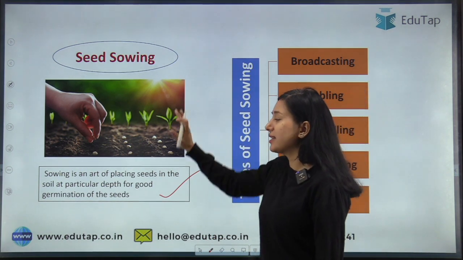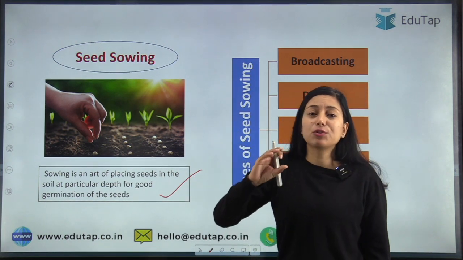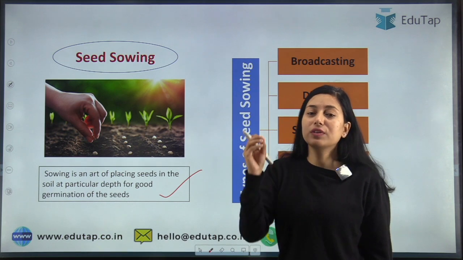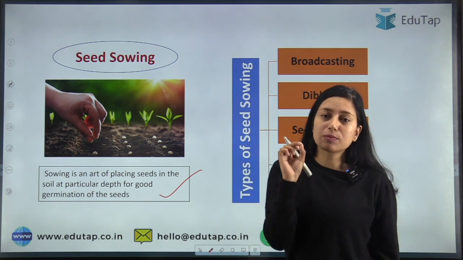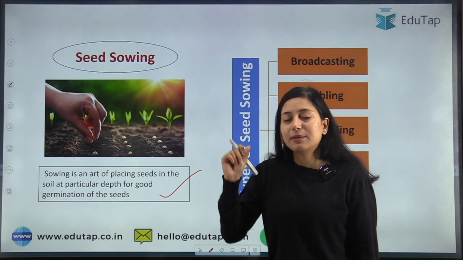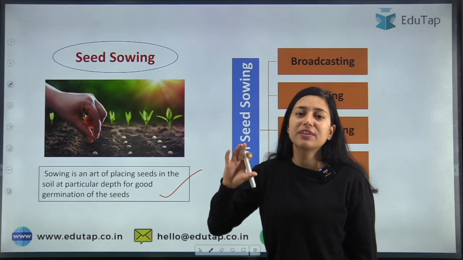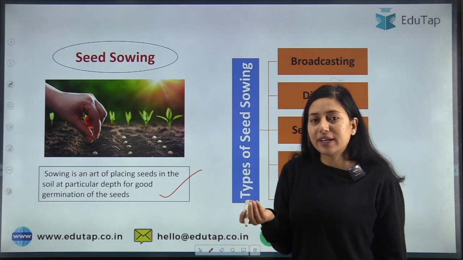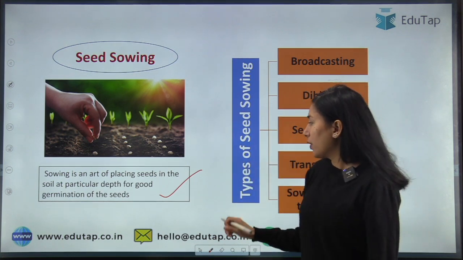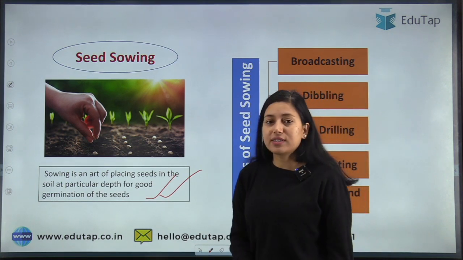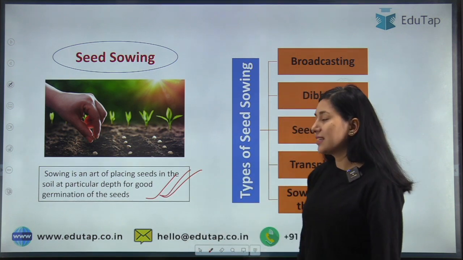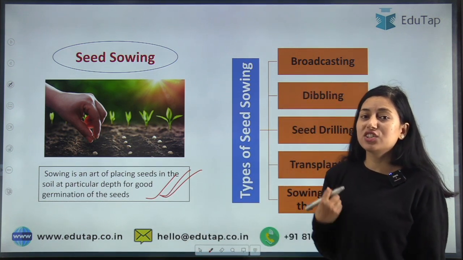Seed sowing is considered an art because we have to take care of the depth to which we are sowing the seed. If we have a small seed, we go for a little depth. If our seed is bigger in size, then we can go for a higher depth. So seed sowing is basically the art of placing seed at a particular depth for good seed germination.